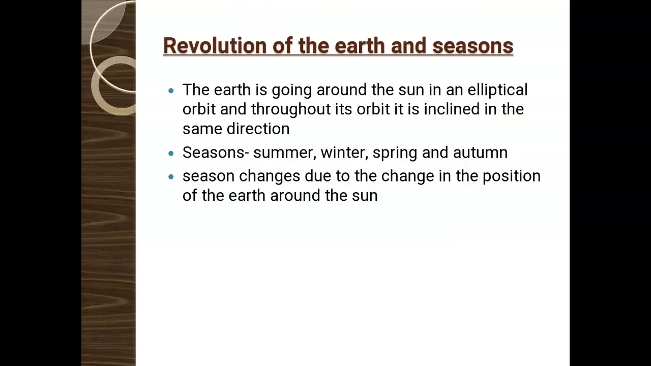What is revolution? The earth is going around the sun in an elliptical orbit, and throughout the orbit it is inclined in the same direction. The earth is going around the sun in an elliptical orbit, and this movement is called revolution. And throughout its orbit it is inclined in the same direction.